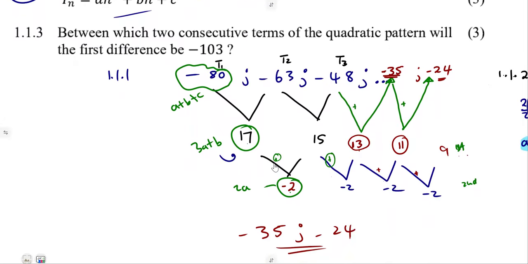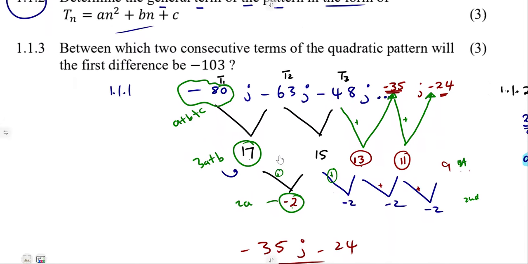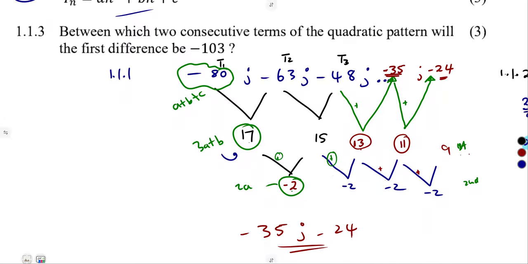Then we are given on 1.13, between which two consecutive terms, the terms that are following each other, term 1, term 2, like in that manner, between which two consecutive terms of the quadratic pattern will the first difference be -1, 0?